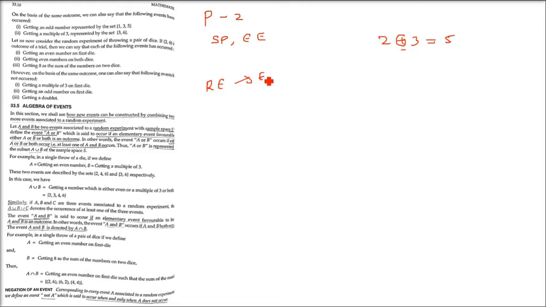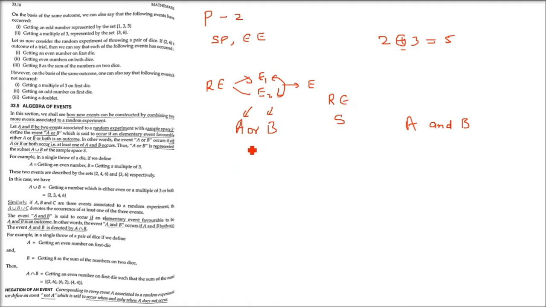That is, we have a random experiment and certain elementary events E1, E2, or the normal events A1, A2, like this. If we are able to combine them, let us say we have A or B, and A and B. In digital logic we have explained this quite well. Whether it's electronics, computer science, or mathematics, this OR and AND operator remains the same. So this is a random experiment, and A and B are two events.